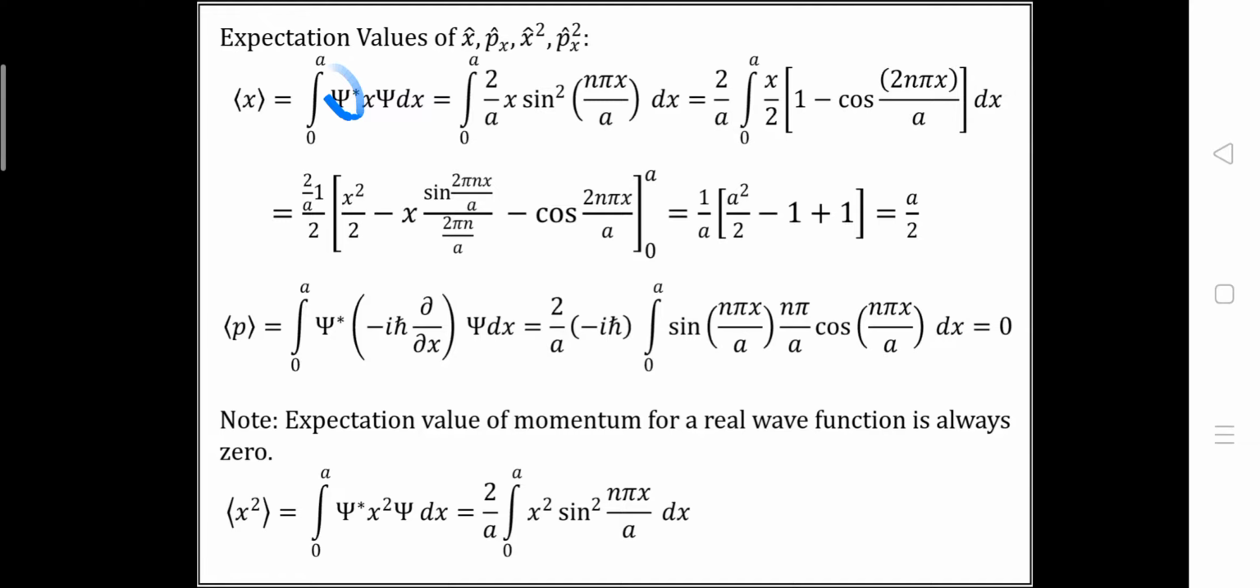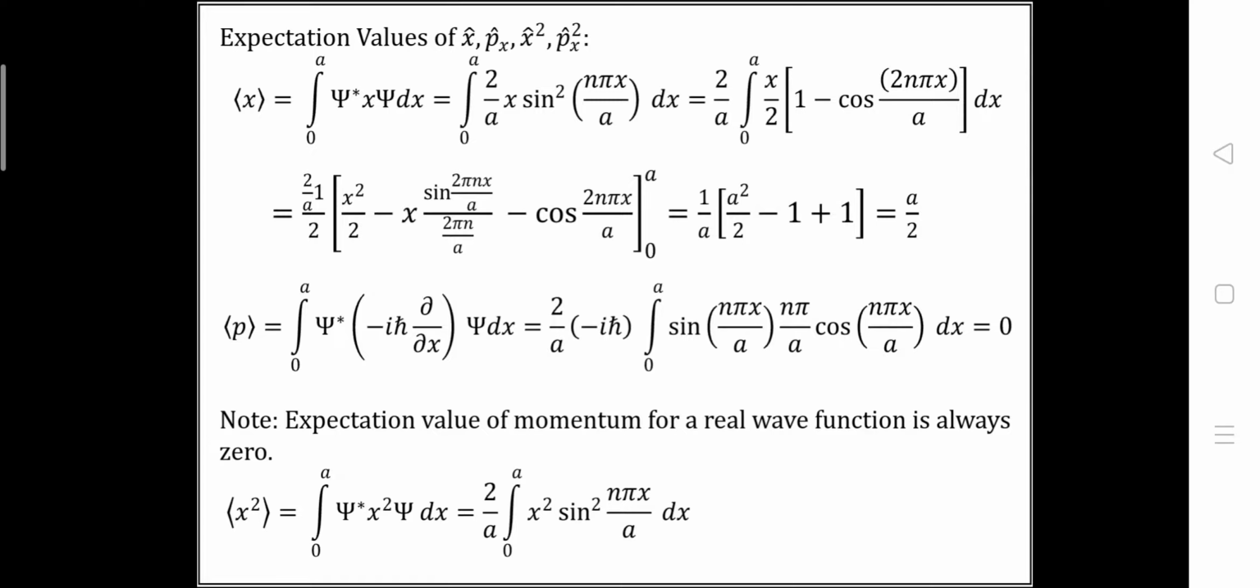We already know psi star will be the same, so if we multiply these two functions, we get the integral from 0 to a of 2 upon a x sin squared(n pi x upon a) dx. Now this 2 upon a is a constant, so we put this 2 by a outside of the integral. Now we know that the formula of sin squared theta is 1 by 2 into (1 minus cos 2 theta).